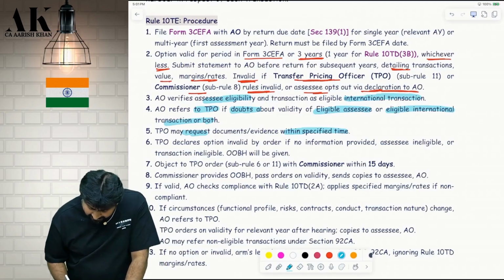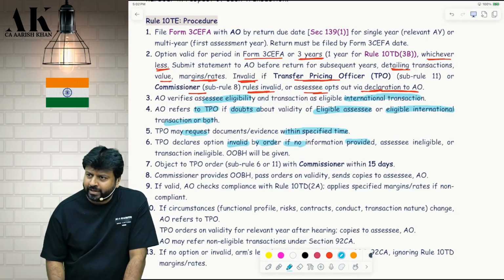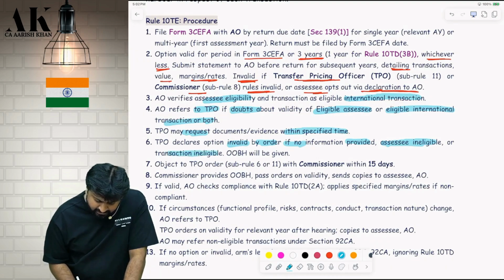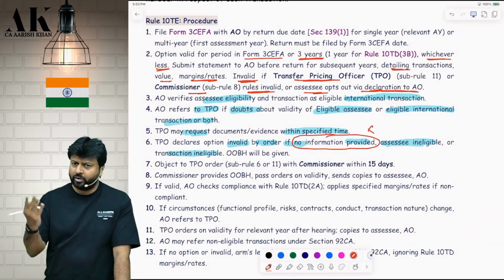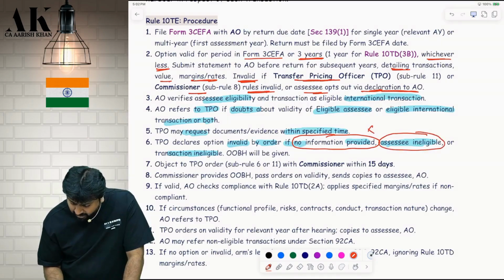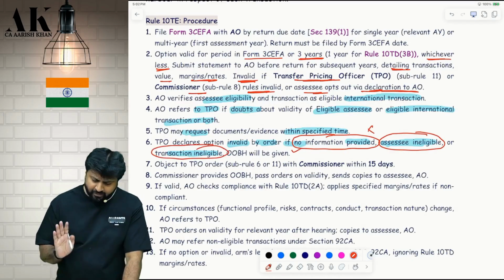If the TPO declares the option invalid by order. If no information is provided. If you don't provide information, the TPO will declare the option as invalid, and transfer pricing provisions will apply on you, obviously. Or if the assessee is ineligible or if the transaction is ineligible, he will declare the option invalid. In these 3 cases, if you don't give information, then obviously he will declare it invalid. Or if you have given information, but he feels that you are ineligible or your transaction is ineligible, an opportunity of being heard will be given to you.